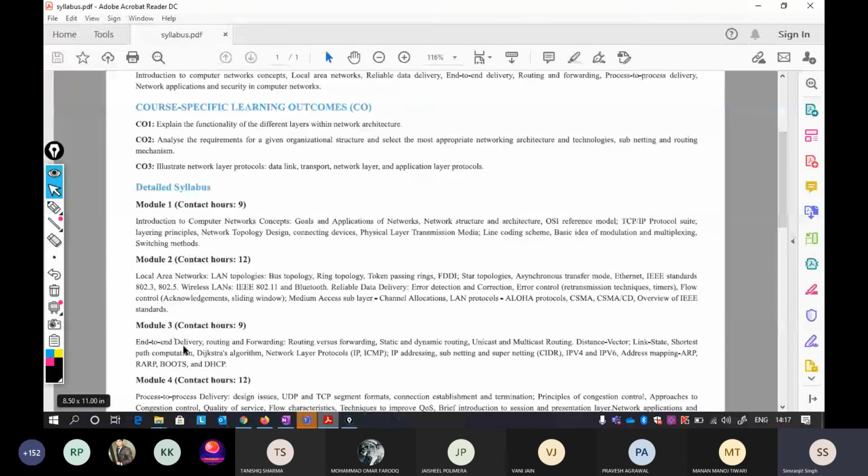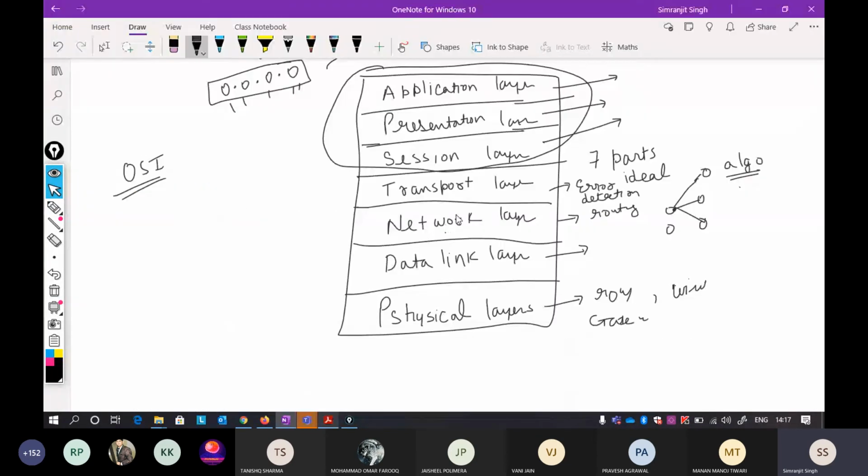End-to-end delivery is a part of the transport layer, routing is a part of the network layer, routing versus forwarding and static versus dynamic routing are all a part of the network as well as the transport layer. This whole syllabus is based on these seven parts. Every communication will follow these 7 parts.